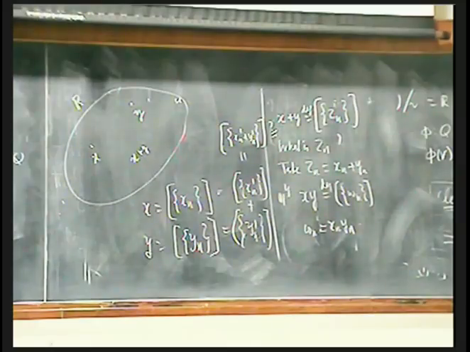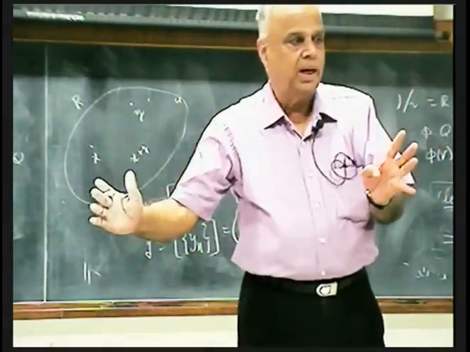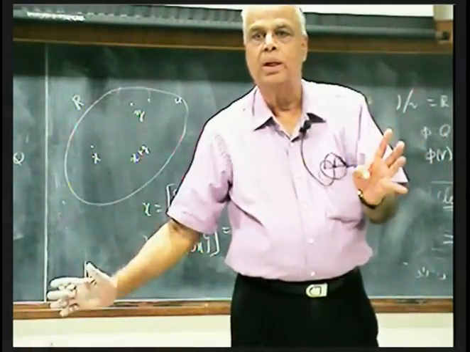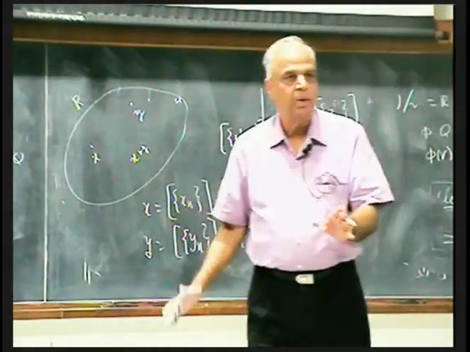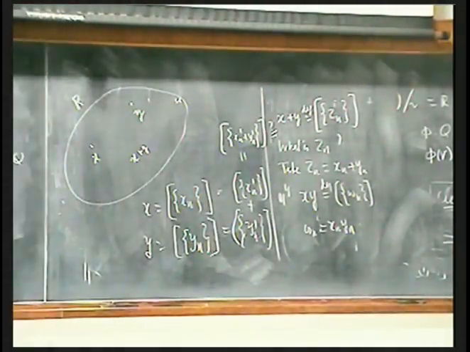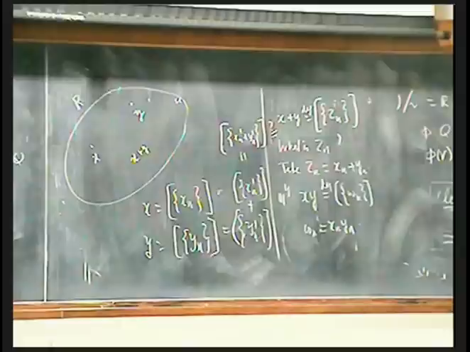That's all. So the simple thing you have to verify is if xn is equivalent to xn prime and yn is equivalent to yn prime, then xn plus yn is equivalent to xn prime plus yn prime. Then everything works out all right. Similarly, product. If xn is equivalent to xn prime, yn is equivalent to yn prime, then xn yn is equivalent to xn prime yn prime. So we have to prove, at every stage, that it is independent of the choice of the representative that you have chosen from the box.